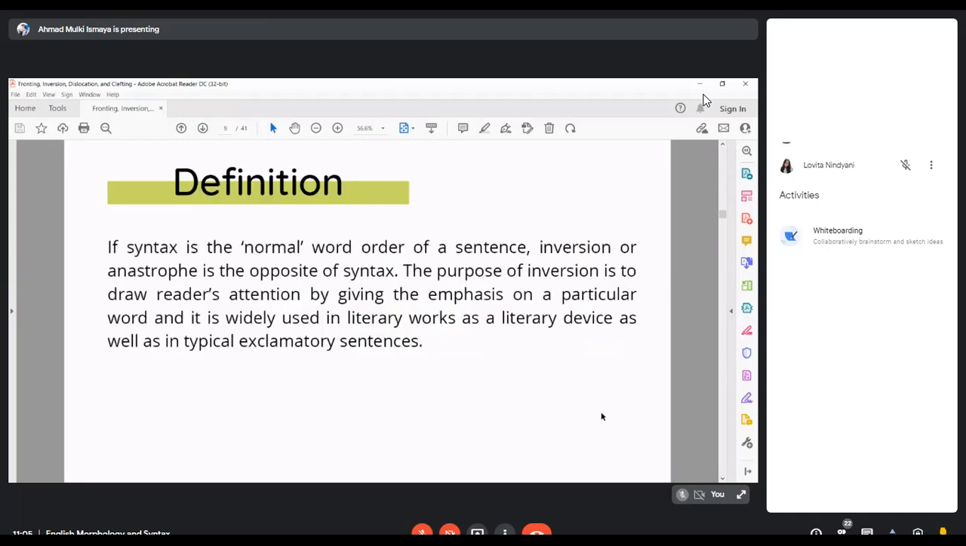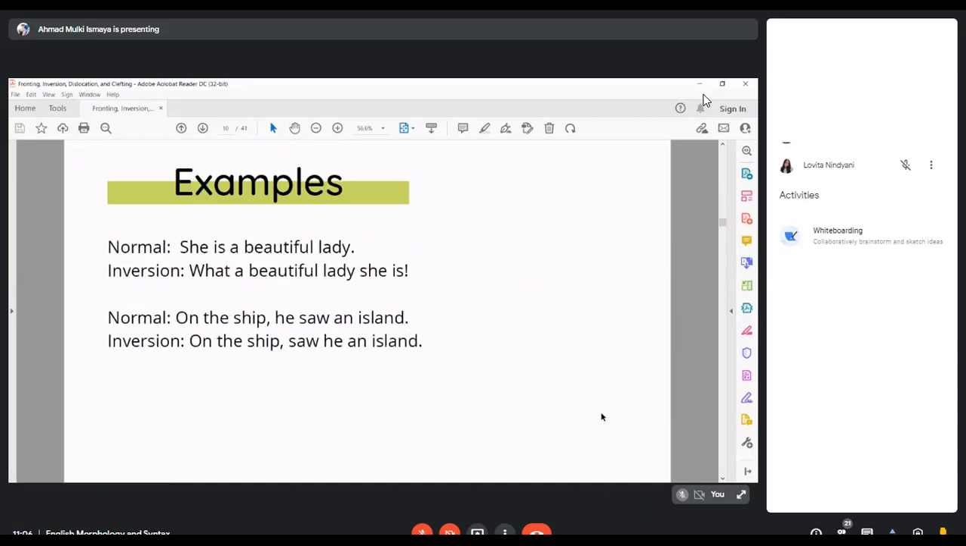Okay, thank you. Next, I will be talking about the inversion. If syntax is the normal word order for a sentence, inversion or anastrophe is the opposite of syntax. The purpose of inversion is to draw readers' attention by giving emphasis on a particular word, and it is widely used in literary works as a literary device as well as in typically exclamatory sentences. For example, if normal syntax goes like this, she is a beautiful lady. On the ship, he saw an island. The inverted syntax goes like, what a beautiful lady she is. On the ship, saw he an island.